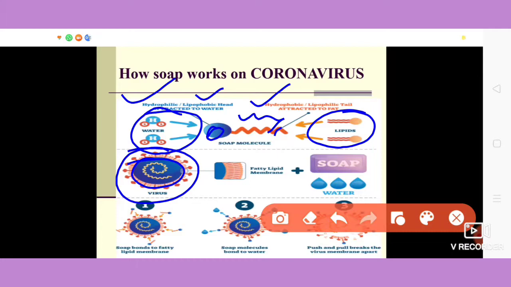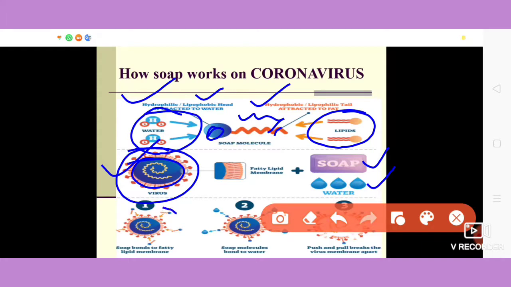Now suppose our hands get contaminated by the virus and we wash our hands with soap and water. What happens? The soap molecule binds to the fatty lipid molecules, the fatty lipid membrane.